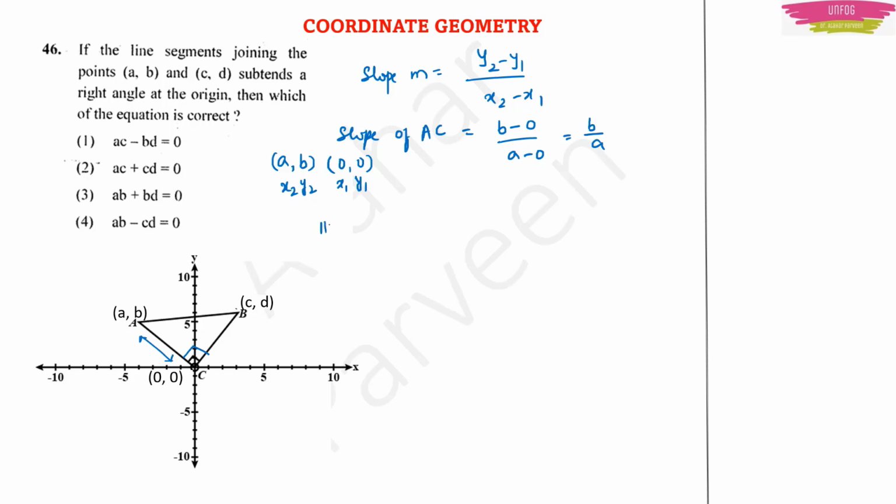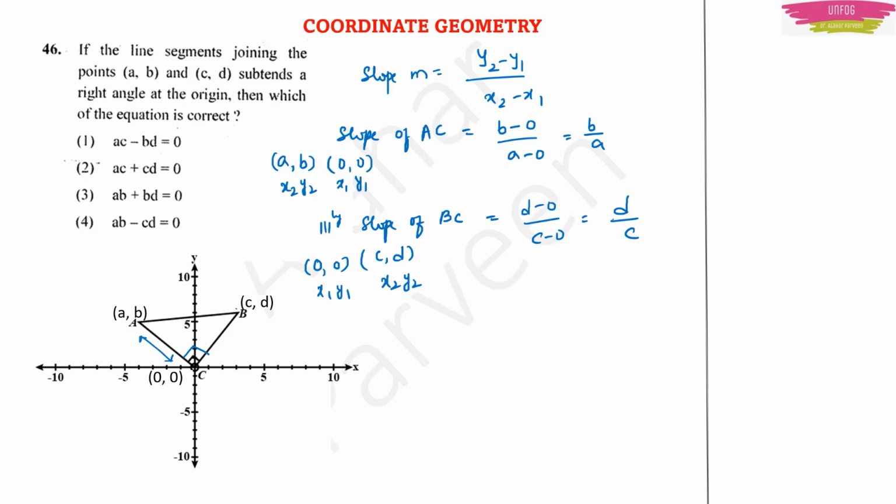Okay, similarly you can take the slope of BC also. So here it is (0, 0) and for B it is (c, d), right? So it will be x1 y1, x2 y2, correct? So this will be equal to (d minus 0) by (c minus 0). So it will become d by c.